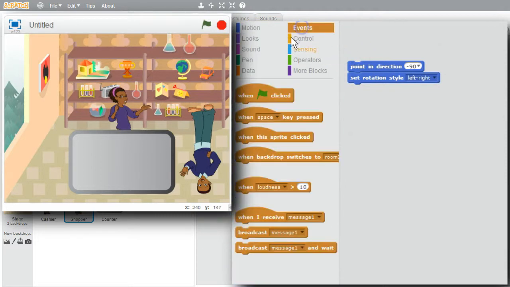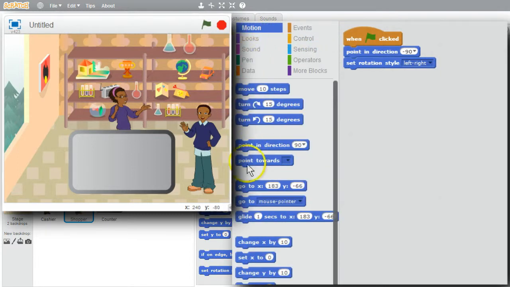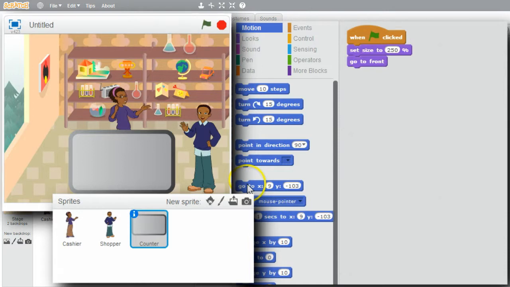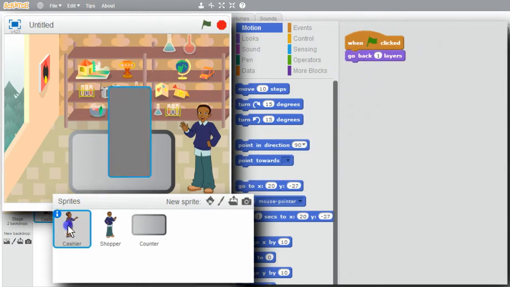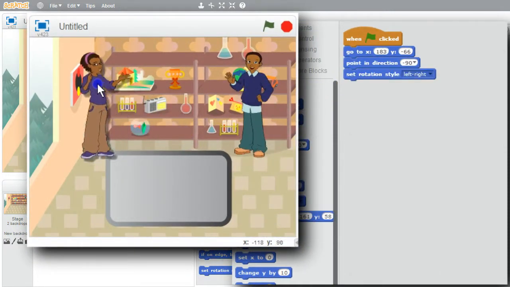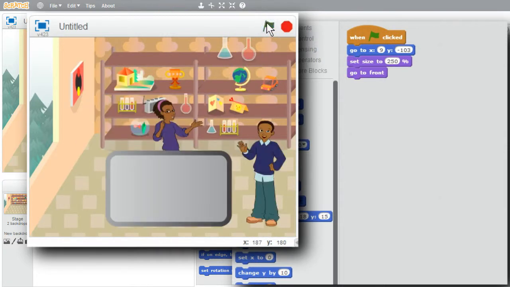I'll get events, green flag clicked. I'll click on it now. You can see that the shopper is pointing in the right direction. I've got the sprites where I want them. I'll go to motion. Get the XY for the shopper. Go to the counter. Get the counter's XY. The cashier. Get the cashier's XY. Now I can move these sprites anywhere I want, run the program, and they're set up on the stage correctly. I've got some sprites on the stage now that really don't do anything, but do give me a chance to show go to front and go back.